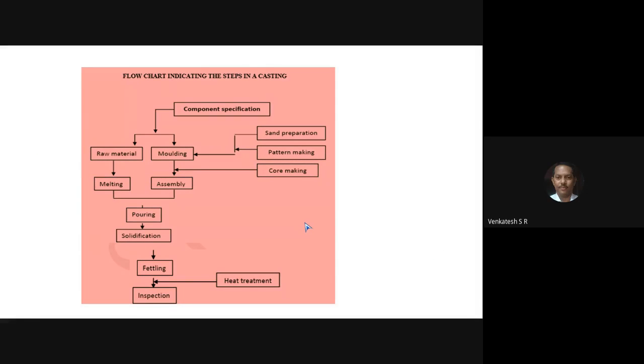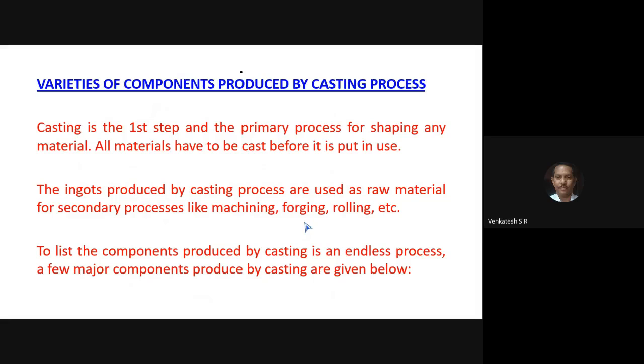Write this flow diagram. After completion of this diagram, write down the title: components produced by casting process. Components produced by casting process.